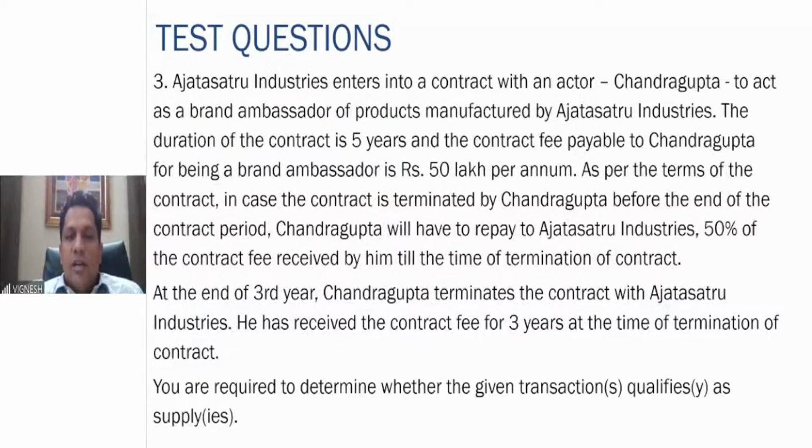At the end of the 3rd year, he terminates the contract. He has received the contract fee for 3 years at the time of termination. You are required to determine whether the transaction which is happening here, 2 transactions. First, he is giving the fees to him as per the contract. And the second, we have to